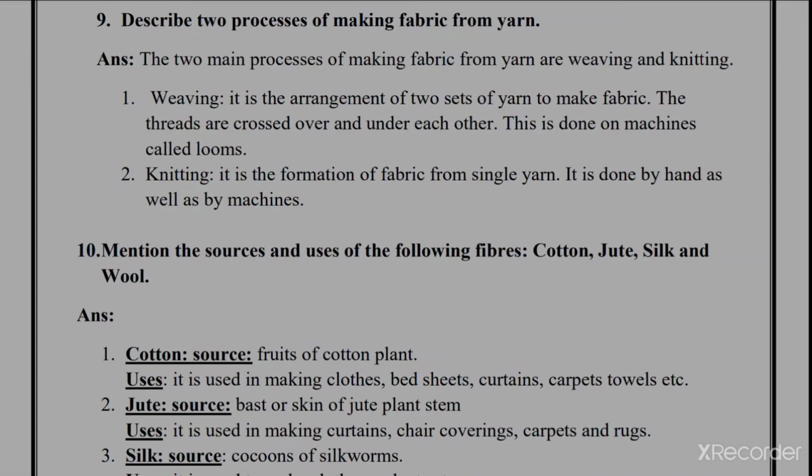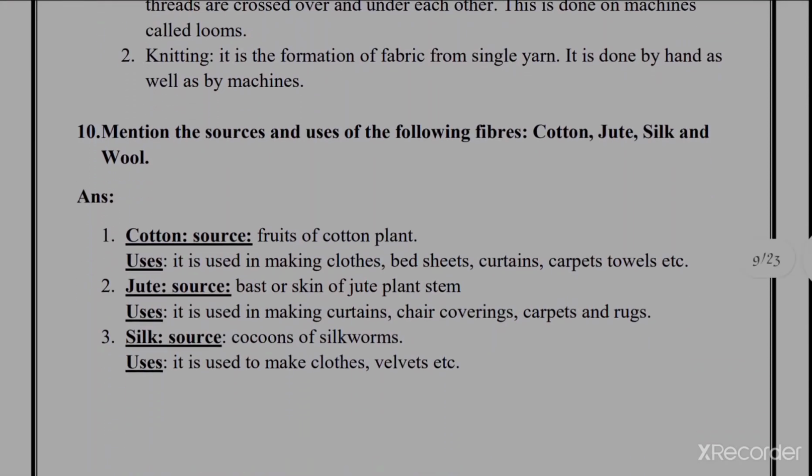One set of yarn passes over and under the other set of yarn, providing proper strength and forming the fabric, and it is done in the looms. The second process is the knitting process, in which just a single set of yarn is used and it is interlocked together to form the fabric. It is done by machine and also by hand.